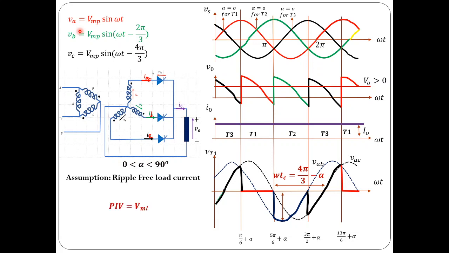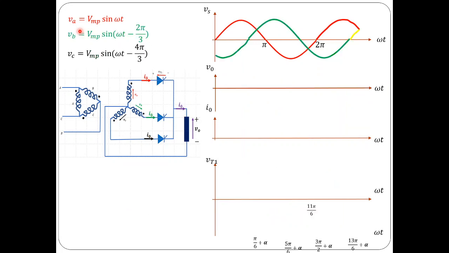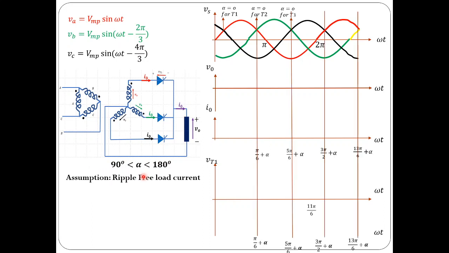So this is about the operation of the 3-phase rectifier with highly inductive load in rectification mode. Now coming to the next mode, that is the inverting mode. Let me take alpha greater than 90, so 90 to 180 degrees, I would consider as the alpha range. Again, I assume that current is ripple free, assuming the load is highly inductive in nature. I assume that I0 is constant throughout the period, so its average and RMS values are going to be equal.